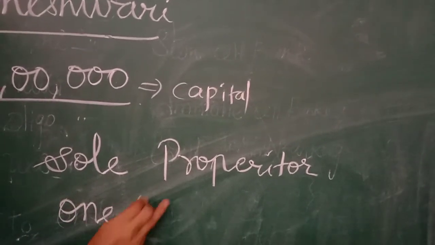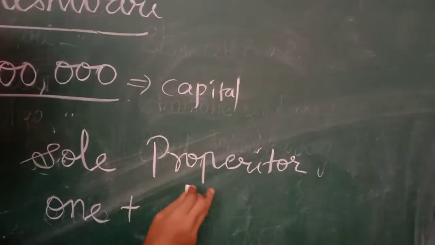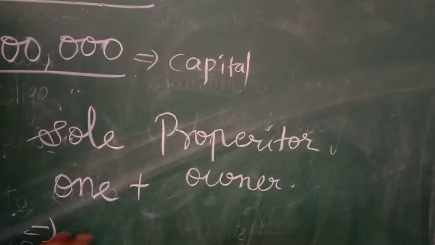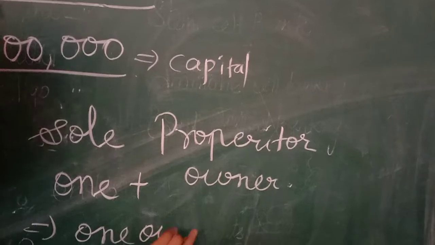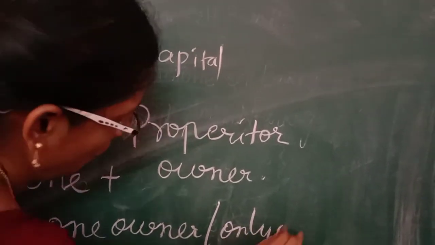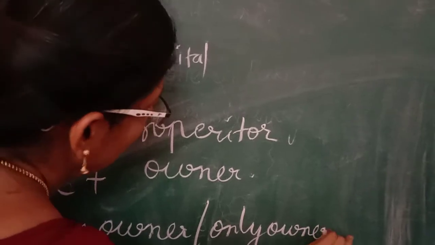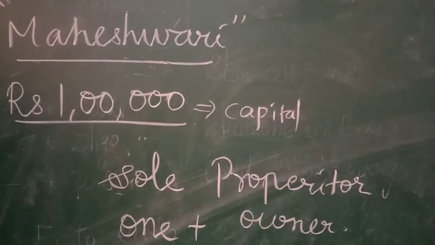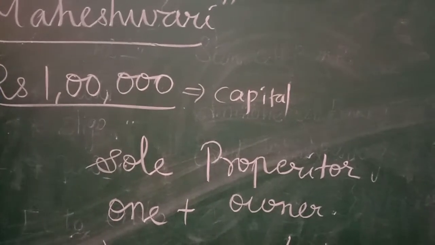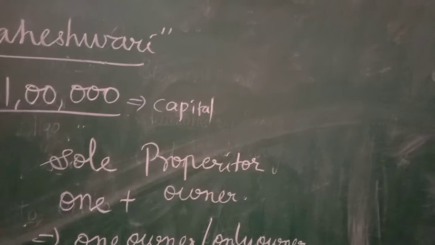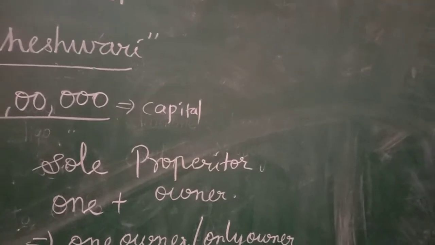Sole means one, isn't it? Proprietor means owner. Only one owner, or we call it only owner. She alone is the owner of the business. That is called sole proprietor. Will you be able to understand? Let me move on to the next topic.